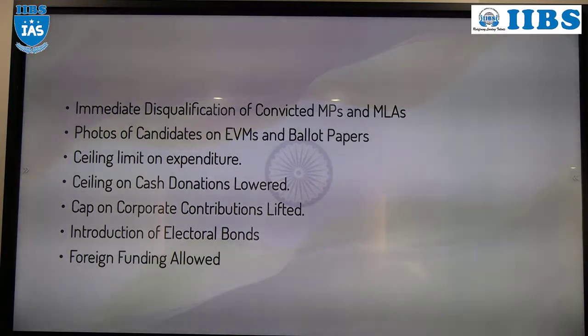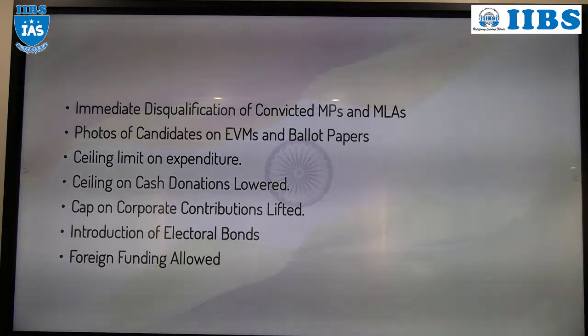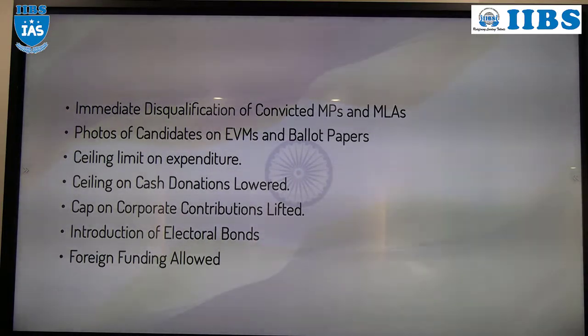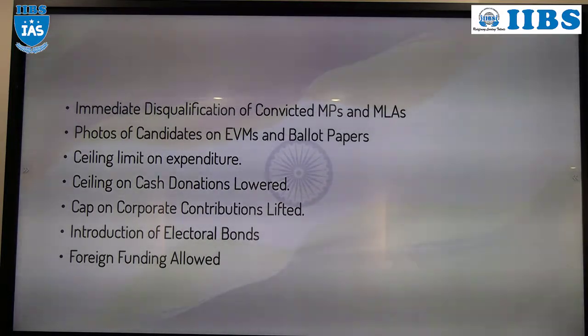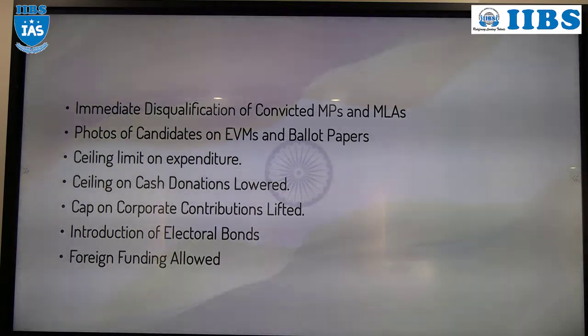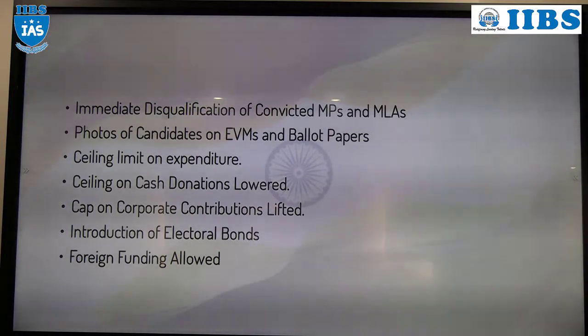Okay. I'll give you an example. Take an example. Anyone. Manjunath. Your favorite party? Okay. Your favorite party is YSR party. You want to donate 1 lakh rupees to the party. So what you will do, you can donate to your party by purchasing the electoral bond. Why? Because you want to donate 1 lakh rupees. Limit is only 2 lakh for cash. Sorry, 2000. Right? So how you can donate?